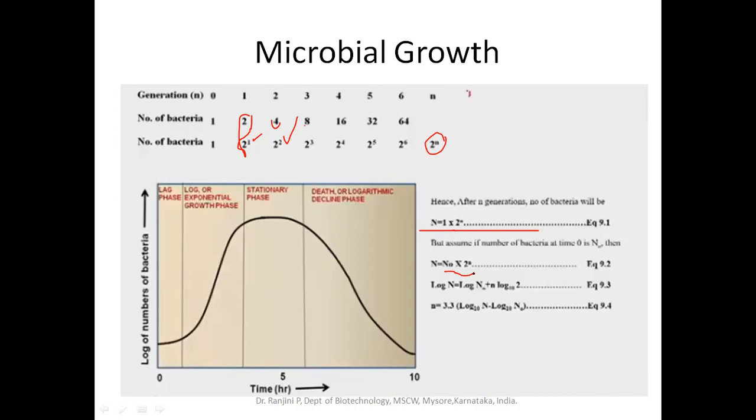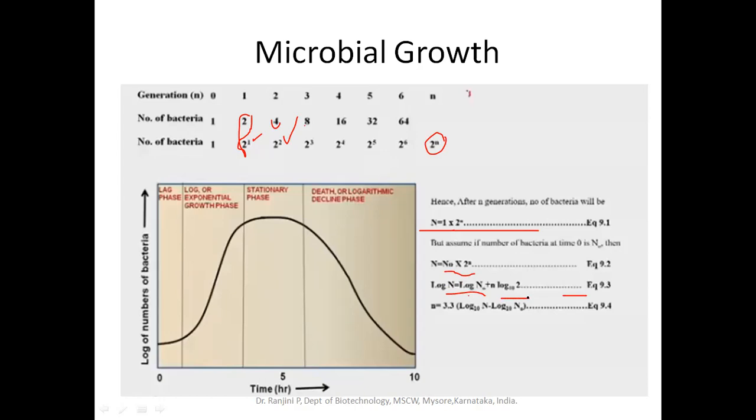Then the number of cells will be N is equal to N naught into 2 to the power of n. If you apply logarithm to base 10, then it will be log N is equal to log N naught plus n into log 2 to base 10.